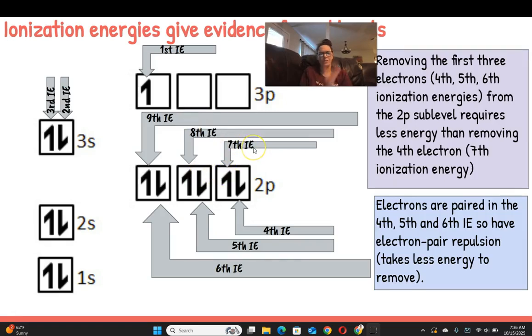So these are going to be a little bit higher, which again supports that trend of increasing ionization energies with ionization number. So when we're looking at the graph for aluminum, with increasing ionization number across the second energy level, you see a steady increase in the ionization energy. And that is because of this nuance here where it takes less energy to remove a paired electron than a solo electron.